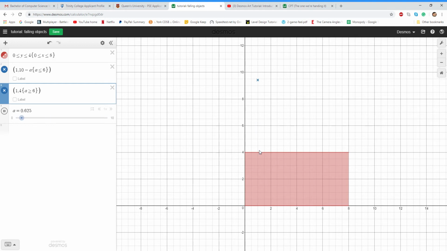Thing is, you can't actually make something just stop in its tracks. This is another illusion similar to what we did with the blinking lights. It's not actually stopping the dot in its tracks. It only draws the first equation so long as a is less than 6. And that's falling, it'll draw it. Once it's past 6, it disappears. And once it disappears, it gets replaced by this thing, which so long as a is greater than 6, this will show up. So it sort of takes it out and then replaces it with an identical looking dot in the position it's supposed to be. And it gives a convincing enough illusion.